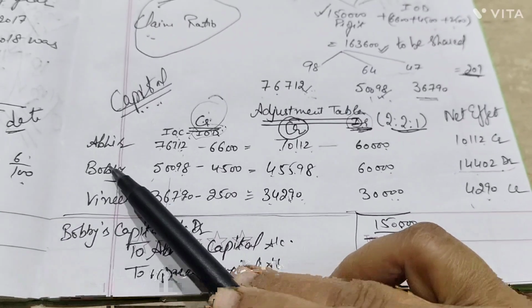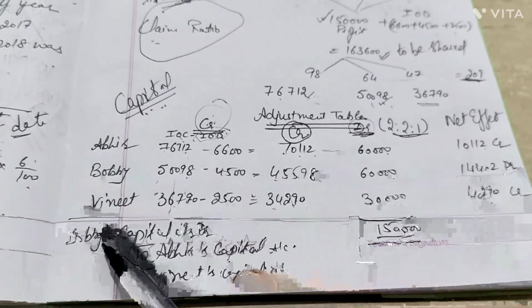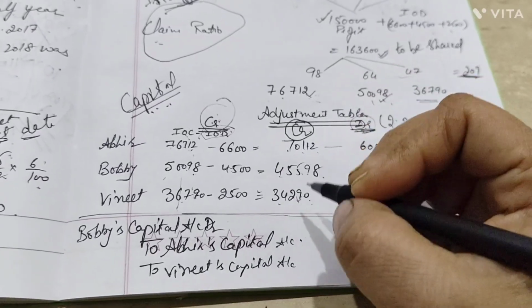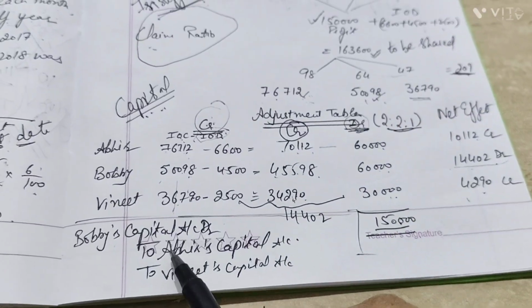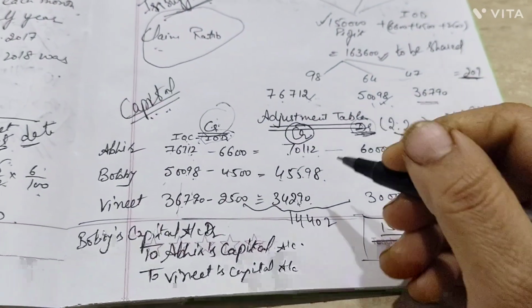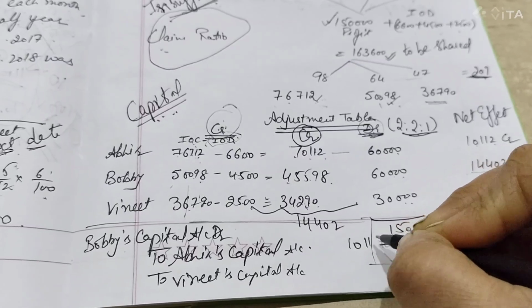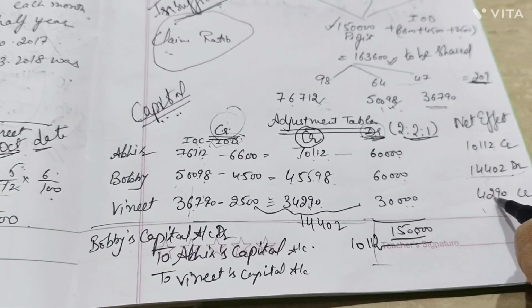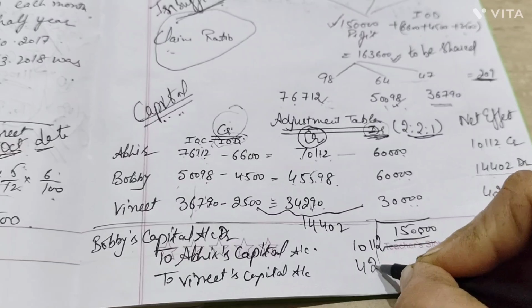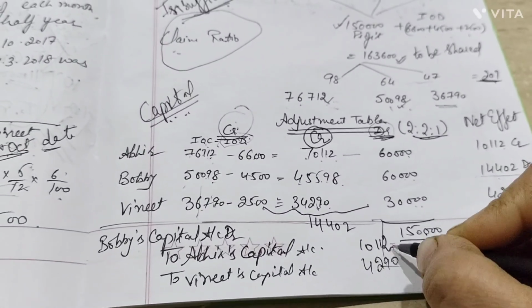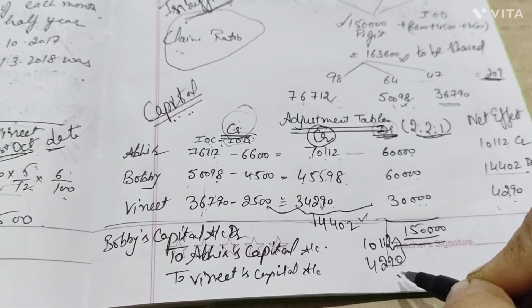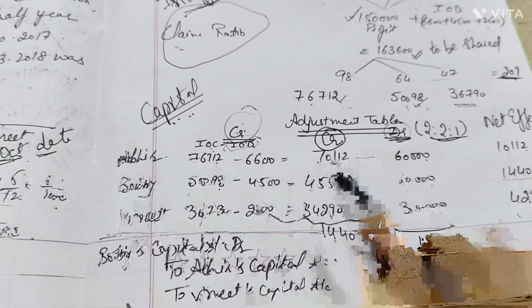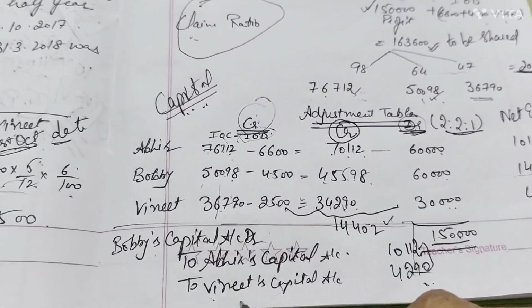Now from this we got that Bobby is to be debited, because it is not a question of fixed capital. So Bobby's capital account debit for how much value? That is 14,402 here, right? Then Abir's capital was 10,112, and for the case of Vineet's capital, that is 4,290. Now you have to make a total over here. It should match with your debit and credit. If they are matching, that means you have passed the correct entry. So it is adjustment entry passed, right? Narration would be adjustment entry passed.